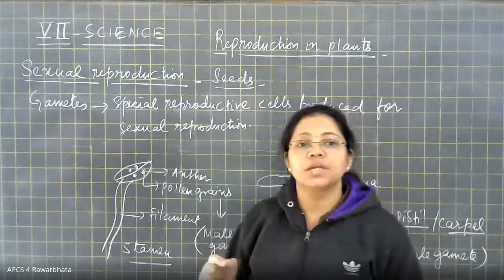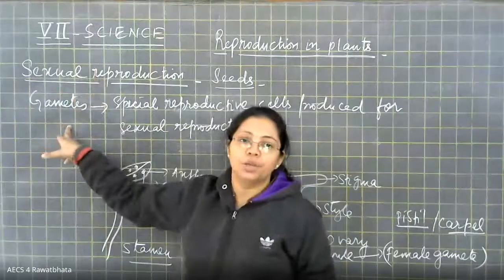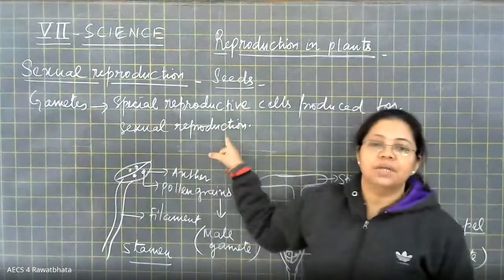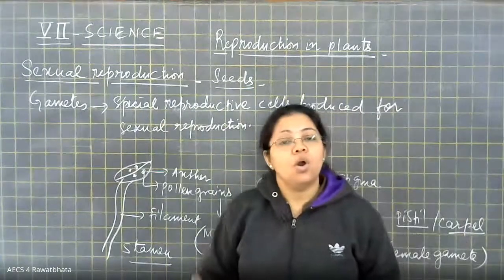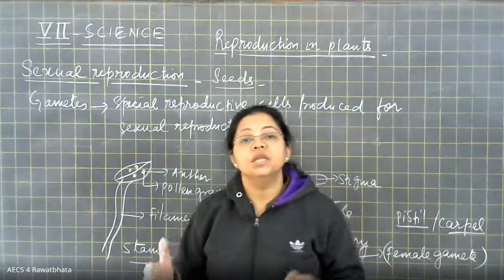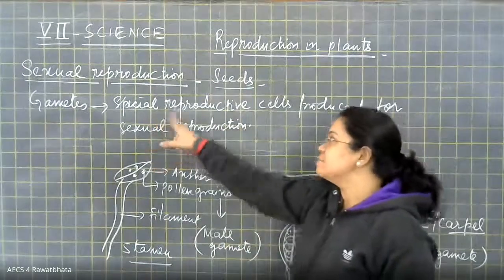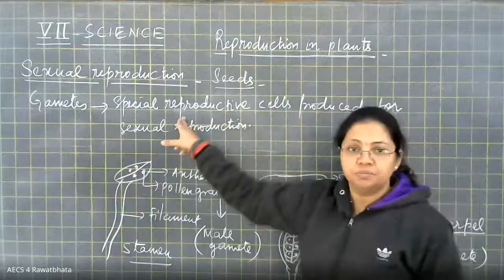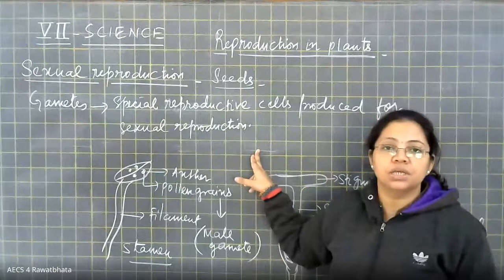So in those organisms, special cells called gametes are produced, and these gametes are capable of producing a new organism. So gametes are special reproductive cells produced for sexual reproduction in our body, right?